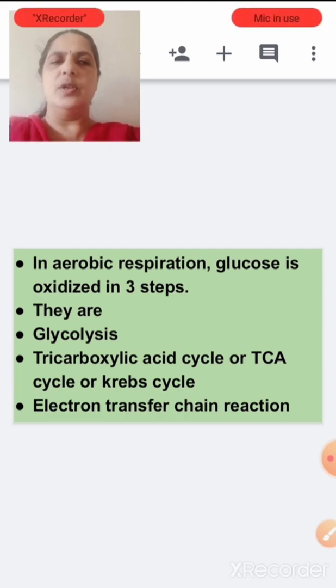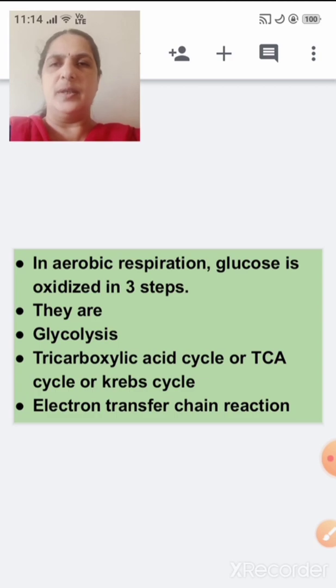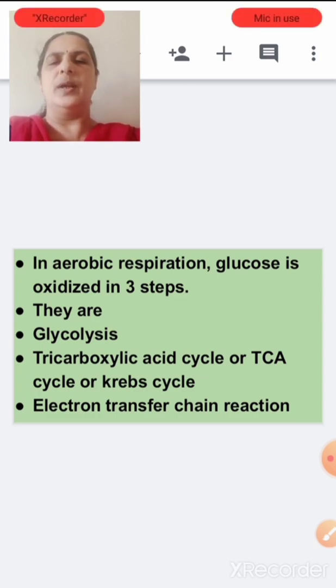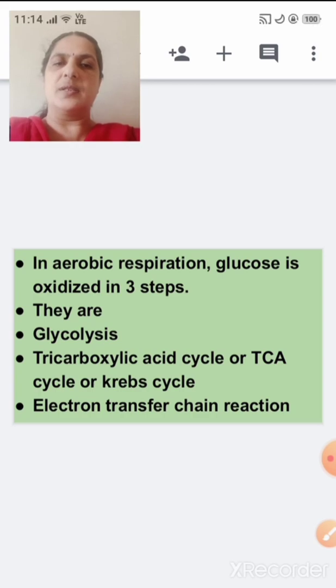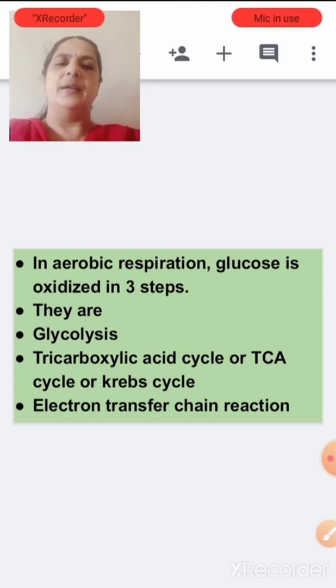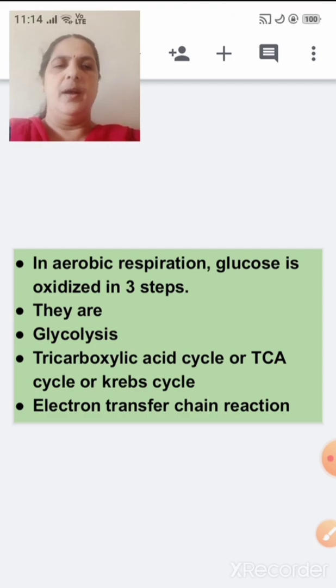These two molecules of pyruvic acid are converted into acetyl coenzyme A, and NADH2 and CO2 are released in this step. The acetyl coenzyme A enters the TCA cycle, which takes place in the mitochondria.